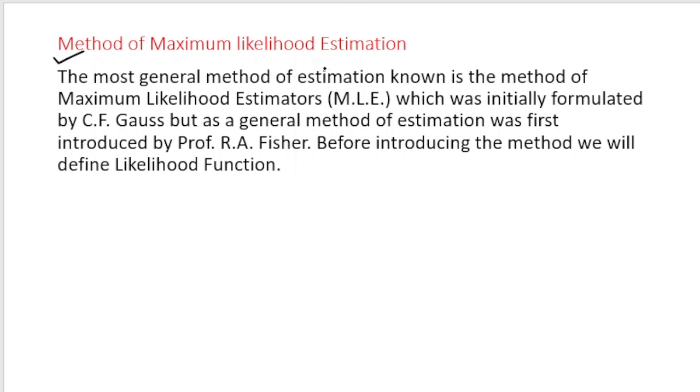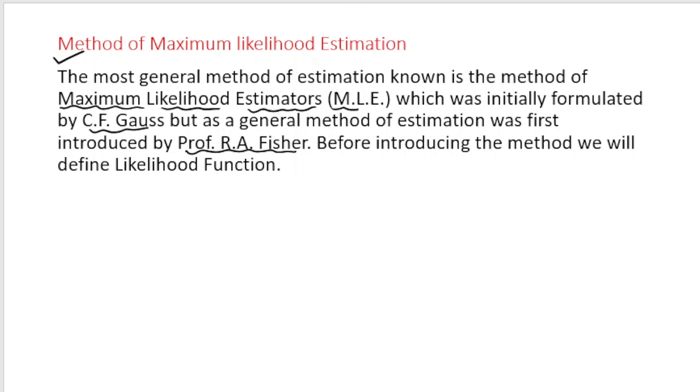So, the method of maximum likelihood estimation. The most general method of estimation known is the method of maximum likelihood estimator. This is one of the most general methods of estimation, and it was initially formulated by C.F. Gauss, but as a general method of estimation it was first introduced by R.A. Fisher. So if it is asked who introduced it as a general method of estimation, I will answer R.A. Fisher, because he was the one who provided a general method of estimation using this technique.